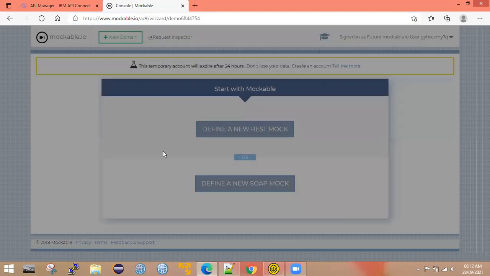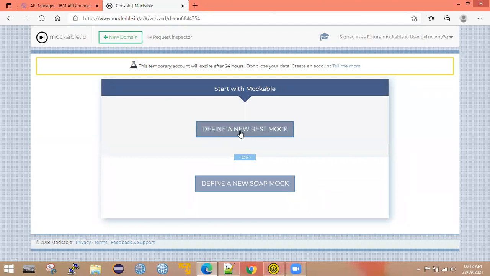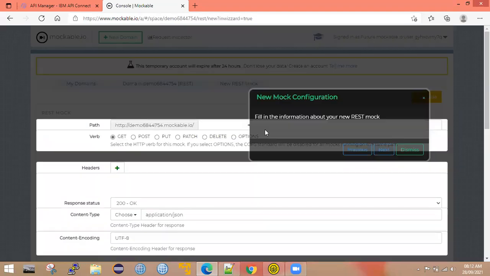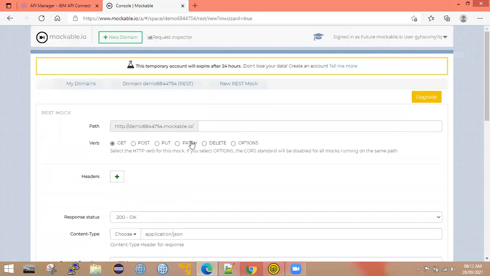I just want to create a REST service. If you want to create a SOAP one, click the other option. I want to go for REST now, so I'm clicking to define a new REST mock. Here you need to define your method. The verb is nothing but the HTTP method, like POST or GET, depending upon your requirement. I want to go with the POST method.